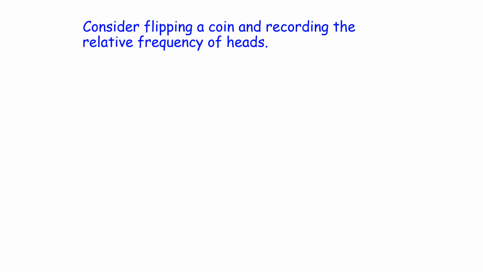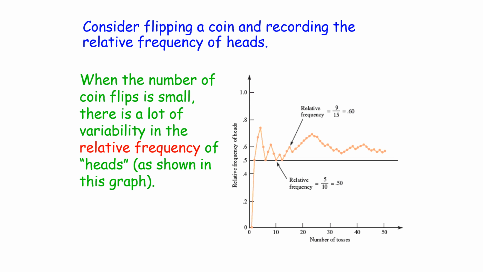Consider flipping a coin and recording the relative frequency of heads. When the number of coin flips is small, there's a lot of variability in the relative frequency of the heads, as shown in the graph. But as we get more and more flips, you'll notice that that relative frequency begins to stabilize.